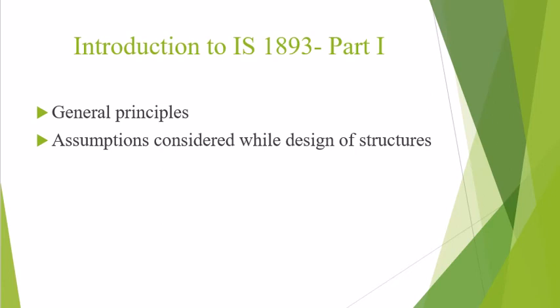So let us start with the first part, which is the introduction to IS 1893 Part 1. In that we discuss two points: general principle, and second, the assumptions considered while designing the structure. In the principle, in case of ground motion, the characteristics, that is intensity or duration of seismic ground vibrations expected at any location, depend upon the magnitude of the earthquake, its depth of focus, distance from the epicenter, characteristics of the path through which the seismic waves travel, and the soil strata on which the structure stands.